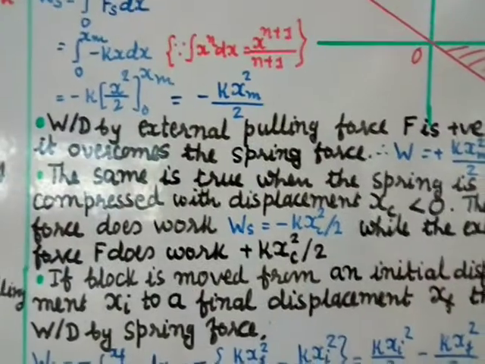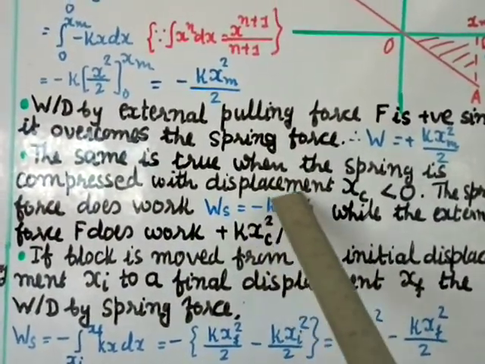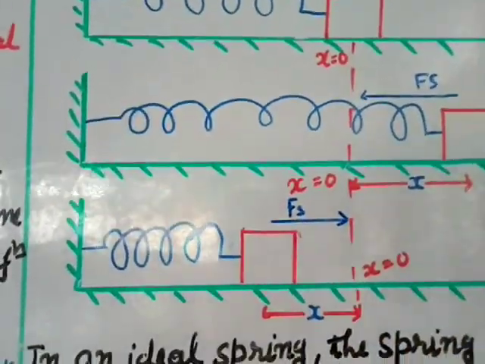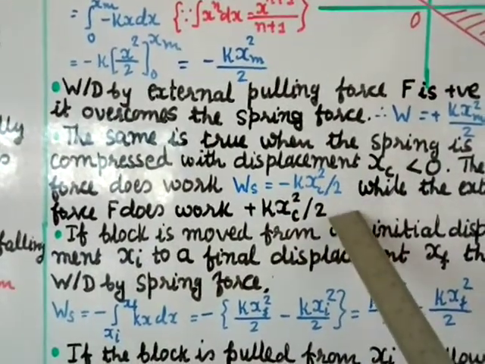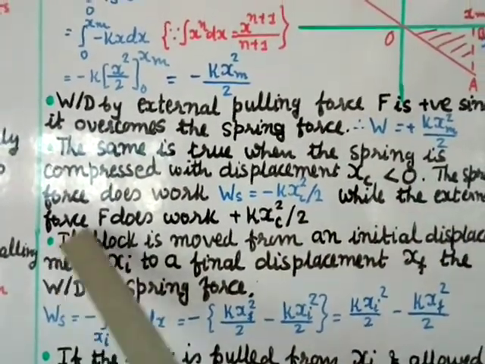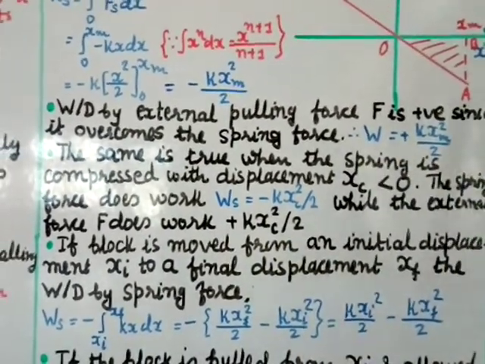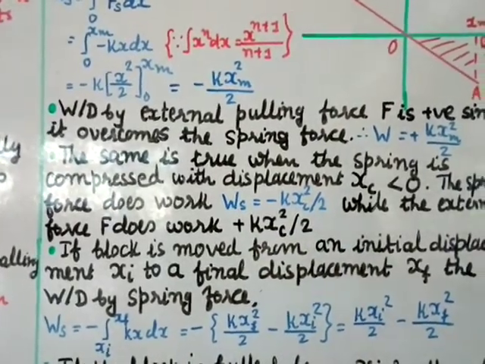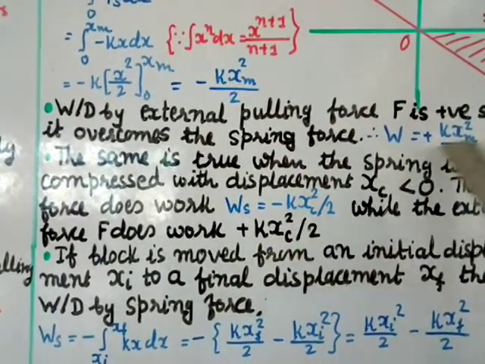The spring force does the work Ws equal to minus kx_c square by 2, where the displacement when you are pushing is x_c. The work done by the spring is negative of kx_c square by 2, while the external force F does work plus kx_c square by 2. The external force does positive work because it is overcoming the spring force, just similar to the previous case.